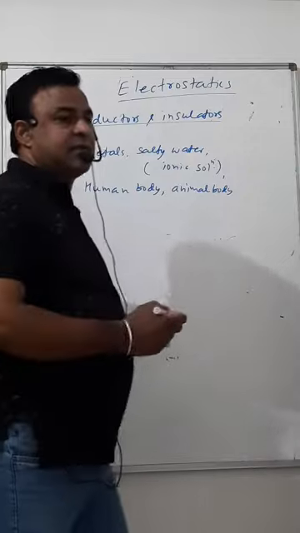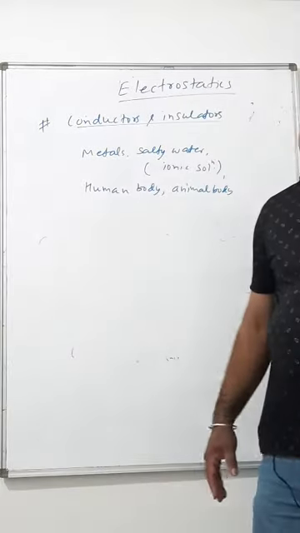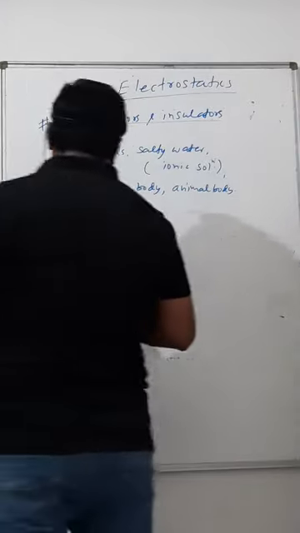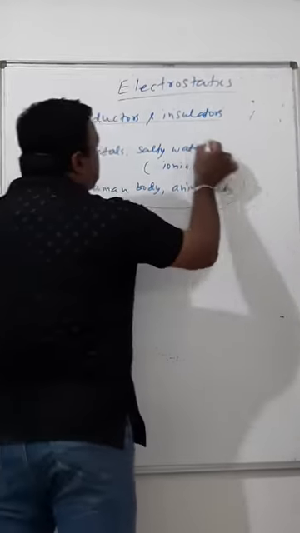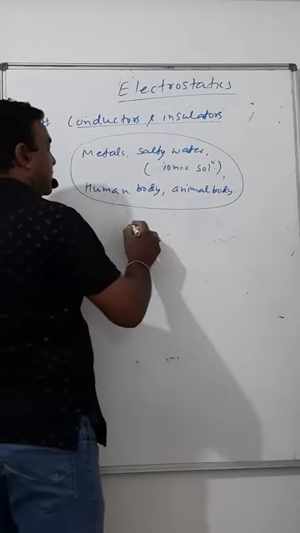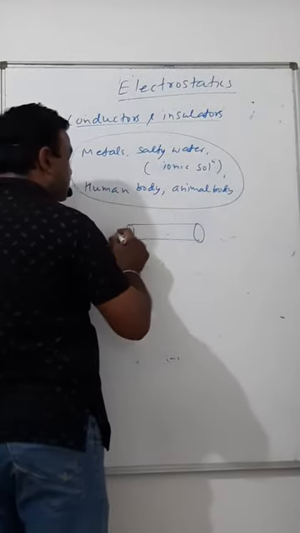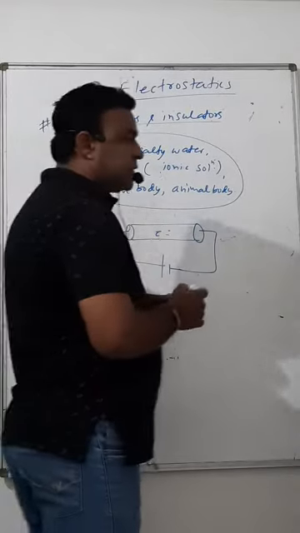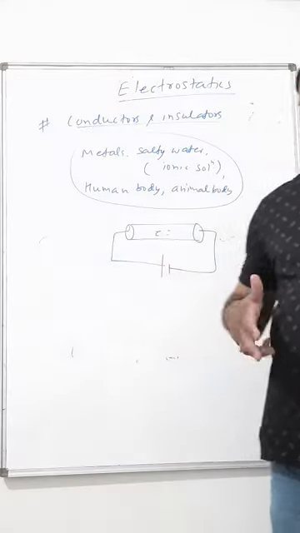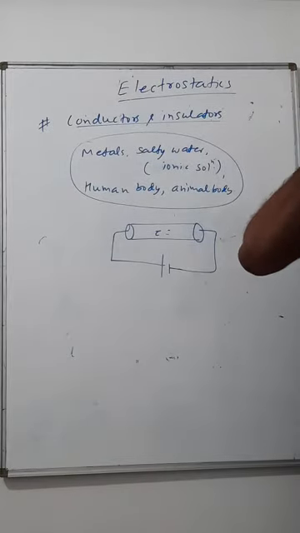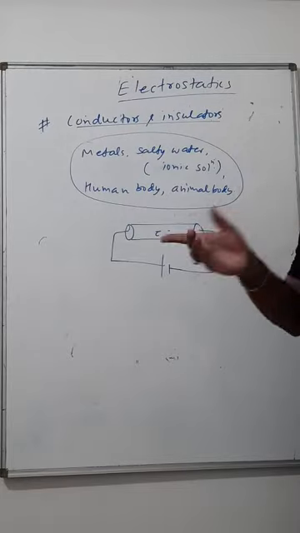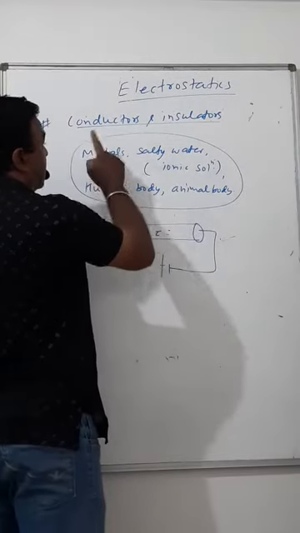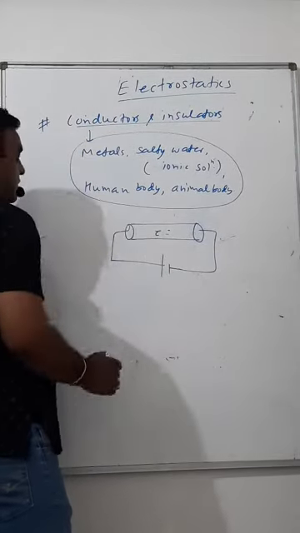These are the substances which have free electrons in them or free ions. Now they become the conductors of charge. If this is metal, you connect it with some battery, then electrons start flowing. Electrons are free to move, they start moving, and there is flow of charge. That is what conductors are about.